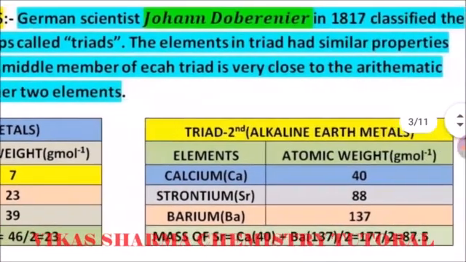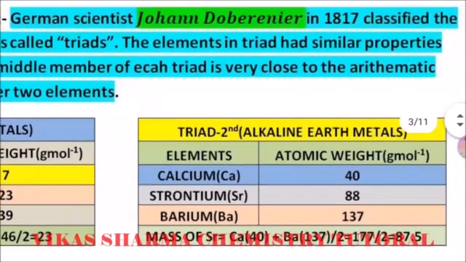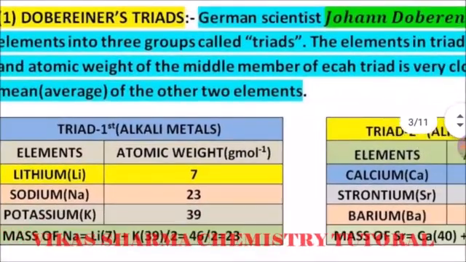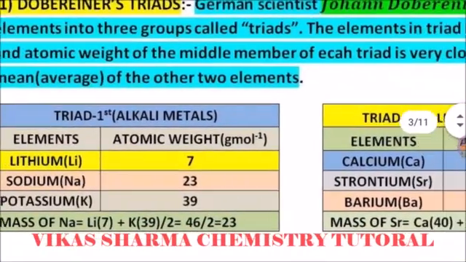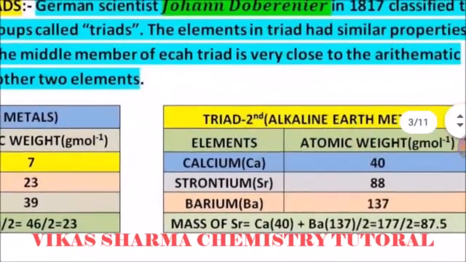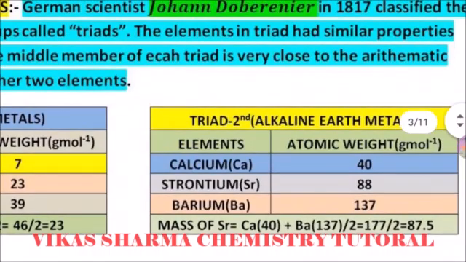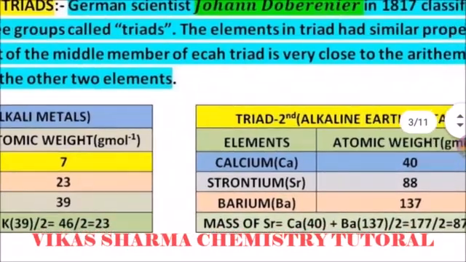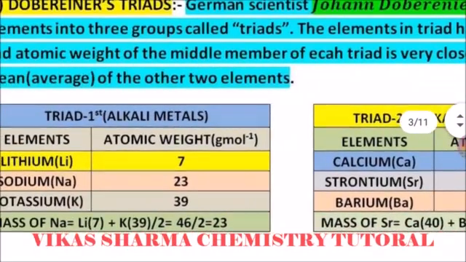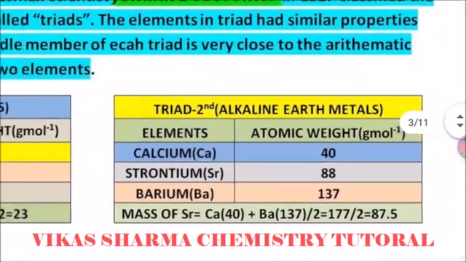The German scientist Johann Döbereiner in 1817 classified the elements into groups of three called triads. The elements in a triad had similar properties, and the atomic weight of the middle member of each triad is very close to the arithmetic mean of the other two elements. He made triads such as the alkali metals triad and the alkaline earth metals triad.